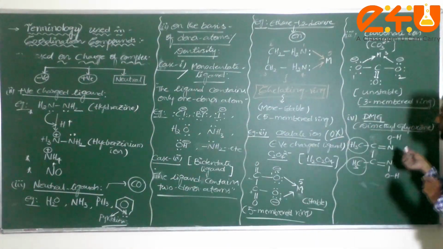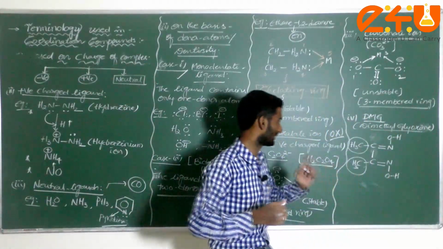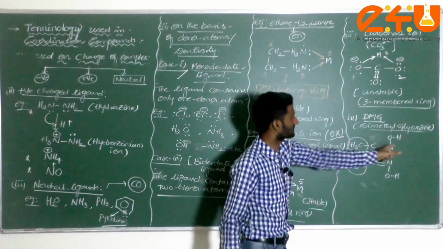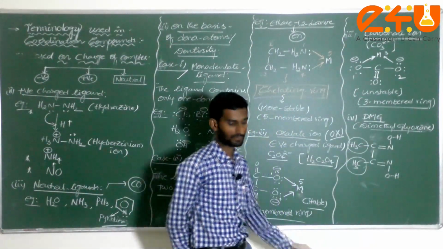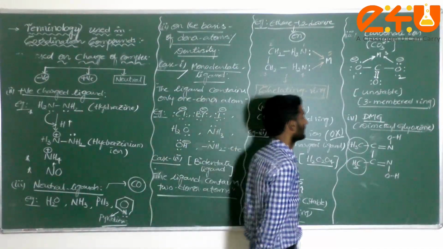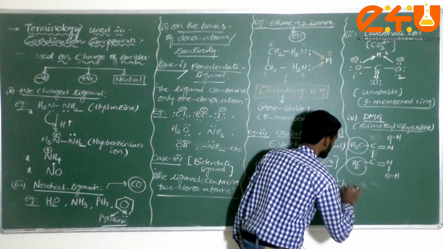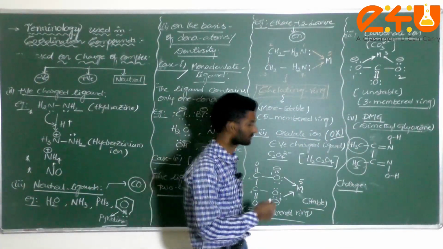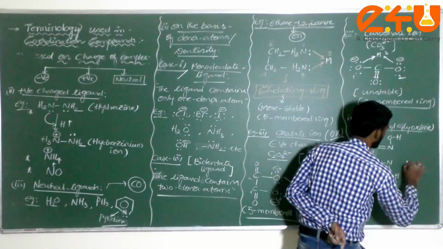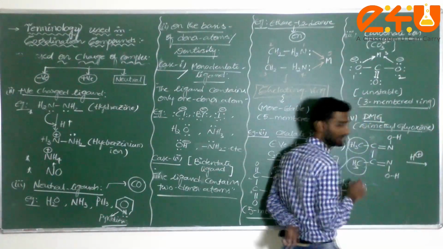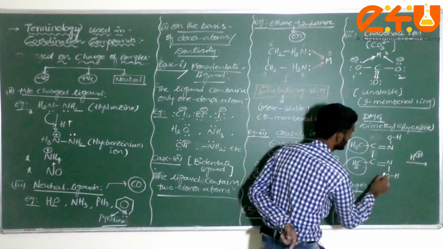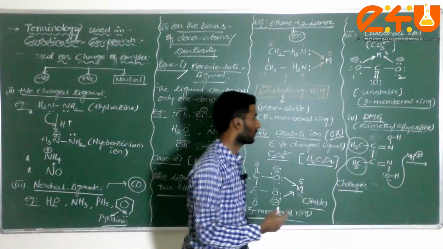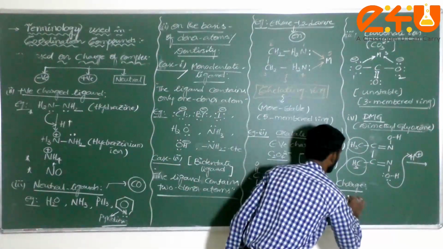Sir, what type of ligand does it come under? It is bidentate. You wrote already in the bidentate ligands. What type of atoms can donate their electron pair to the central metal atom? Now generally, first of all we need to understand what is the charge on DMG, dimethyl glyoxime. Now I can consider this is H plus. If I react with H plus, there are two lone pairs of electrons. One of the lone pairs is given to H plus. So what will form, dear student, here?